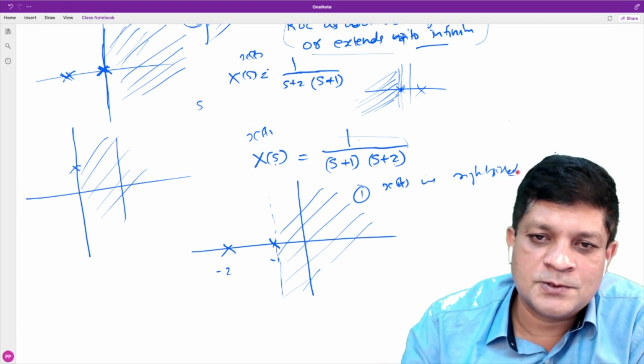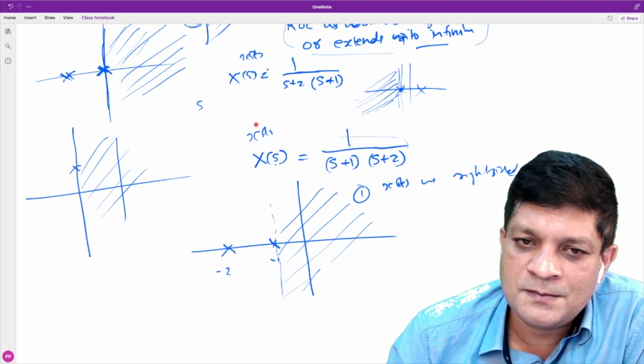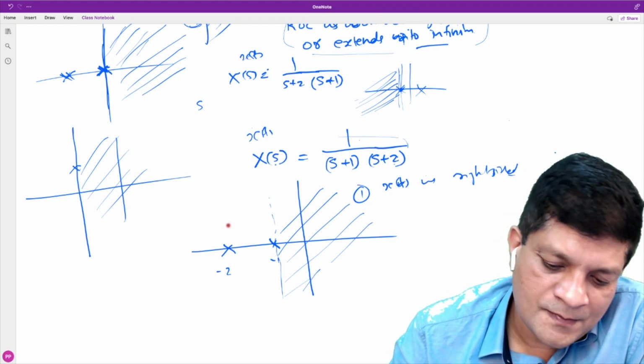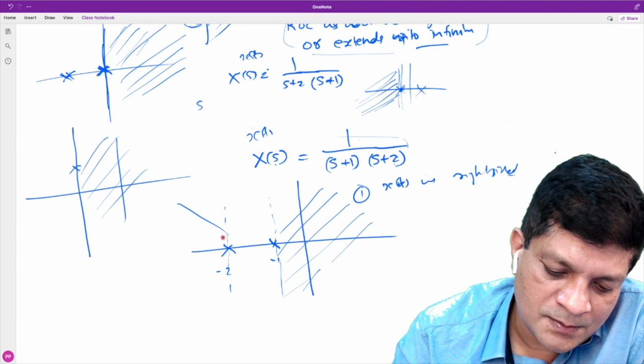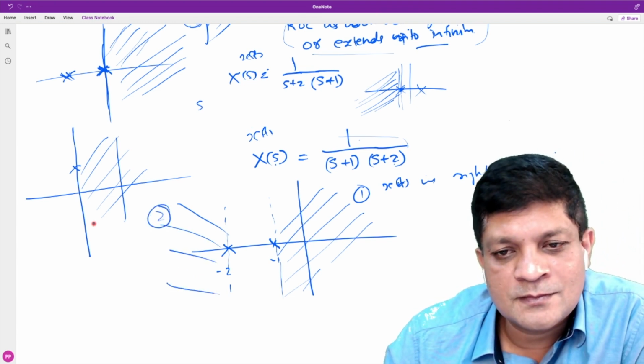And what are the other possibilities? Can it be the Laplace transform of a left-sided signal? Yes. Then what is the ROC? Left of -2. I am writing like this. This is possibility 2, that is left-sided.